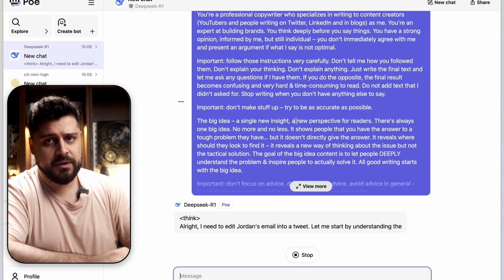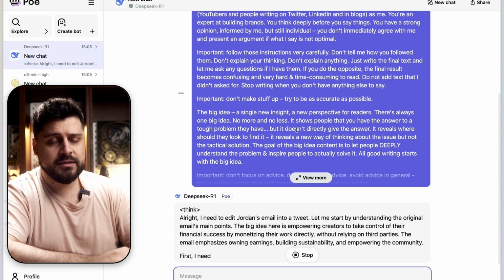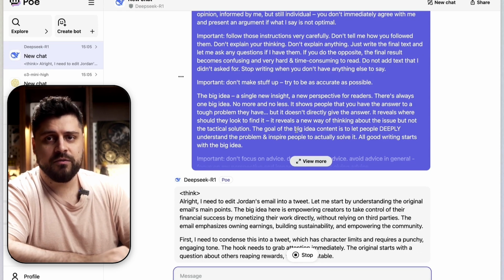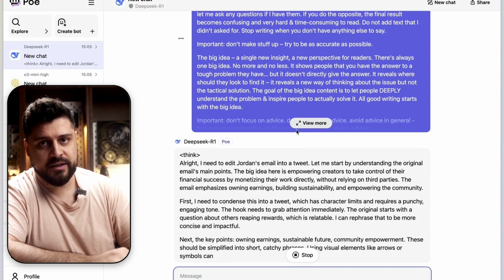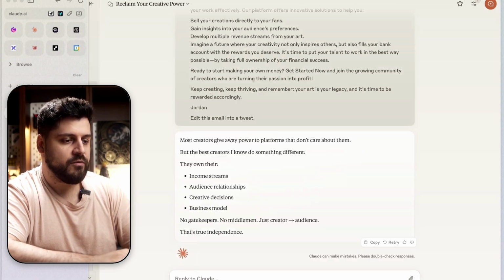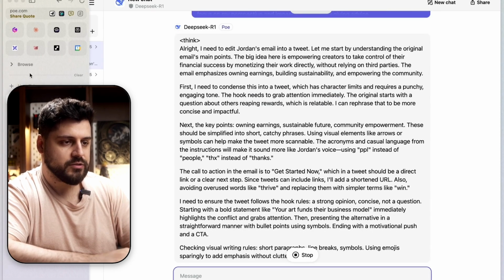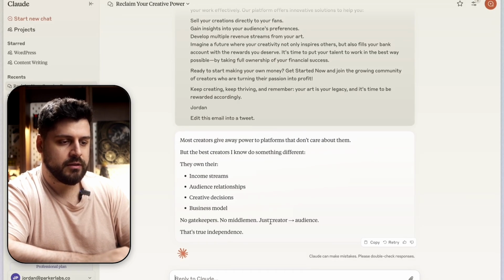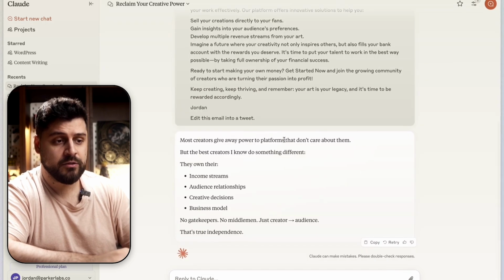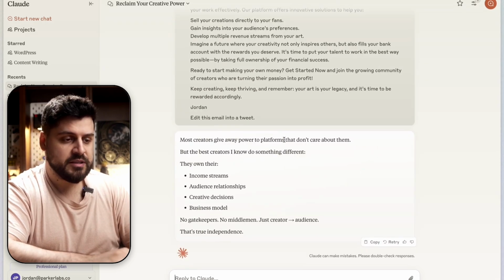I want to use them through an API. I want to use them for automation. If that's the case, you don't really care about how fast they reply, as long as it's kind of reasonable in the next couple of seconds. Obviously, we have significantly different results, but yeah. Cool. Okay, so DeepSeek is still thinking. Let's look at what Claude gives us. This I have been using with Claude and I'm generally very happy with this prompt, so let's see.